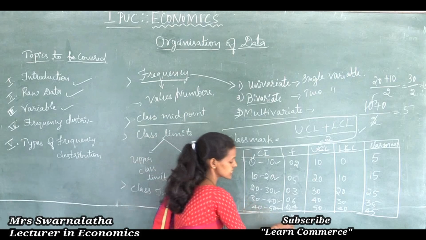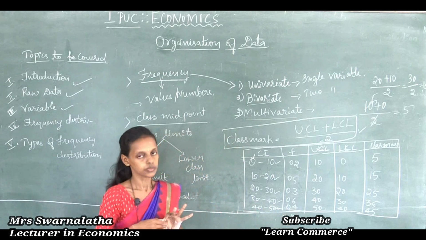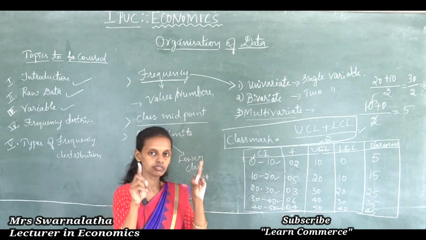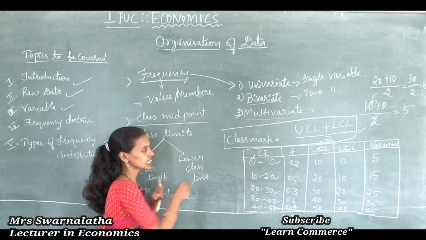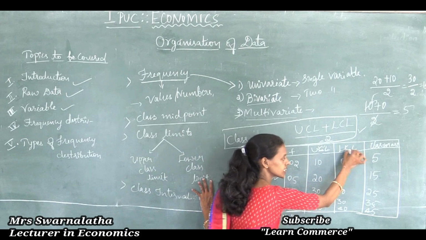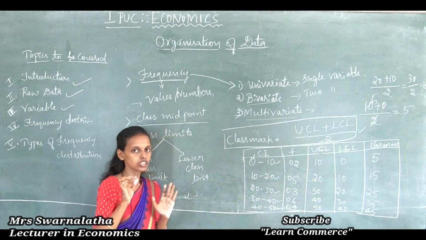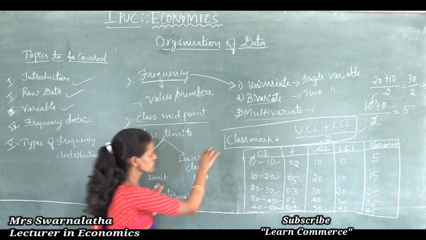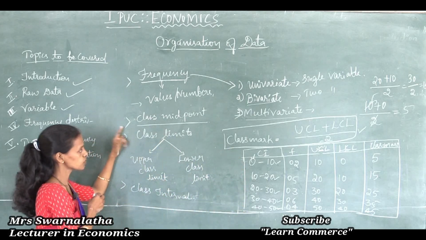Total number of students is 20, n is equal to 20. So this is one method of calculating the class midpoint, class intervals, upper class limit and lower class limit. By seeing this you can understand what class midpoint is.